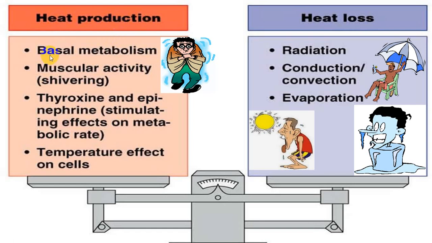Heat production is because of basal metabolism which is constantly going on in each cell, and there is production of ATP with heat. So you have energy production with heat production, and that is producing elevation of body temperature and maintains your body temperature. Usually muscle activity, particularly shivering, which is a part of a protective mechanism.